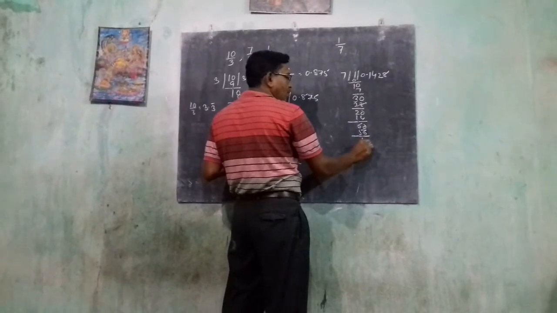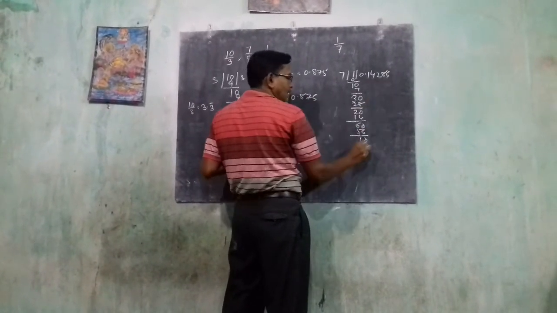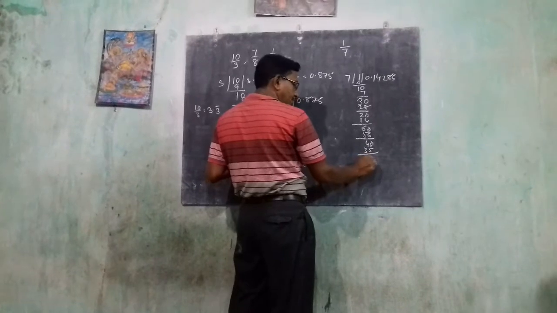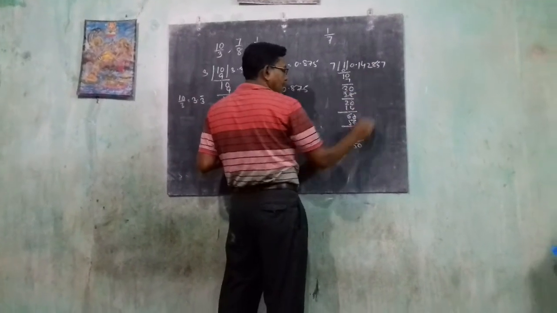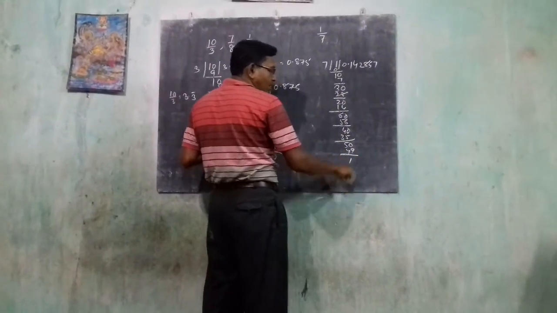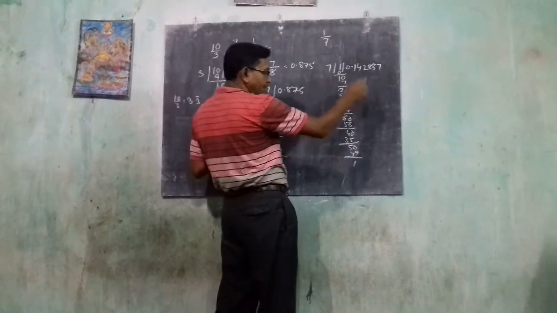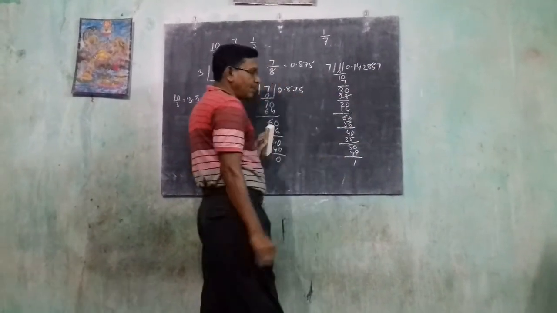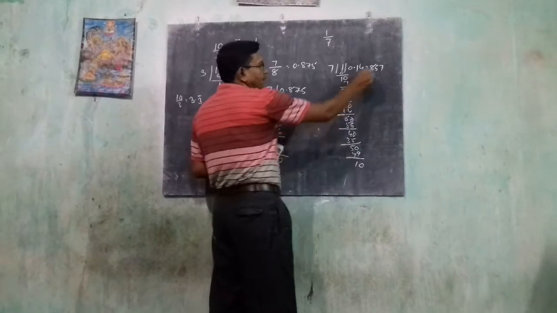Then 4 0, 7 times 5 is 35. 5 0, then 7 times 7 is 49. Again comes 1.